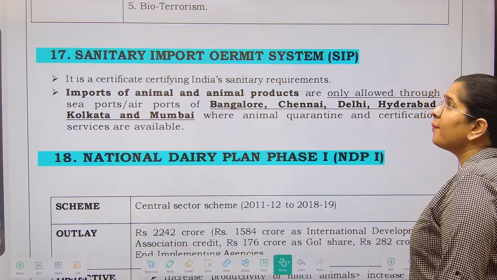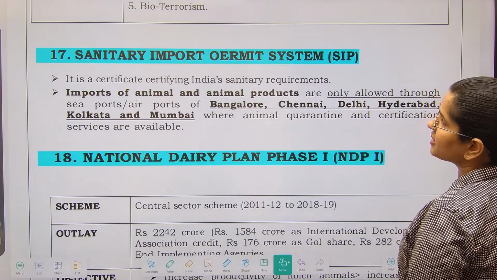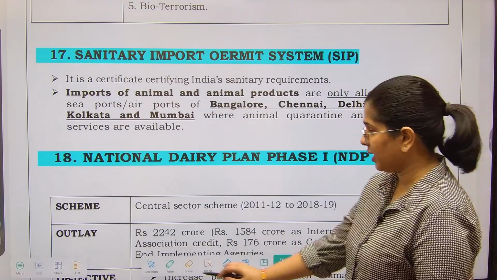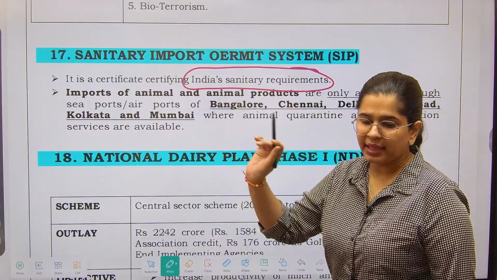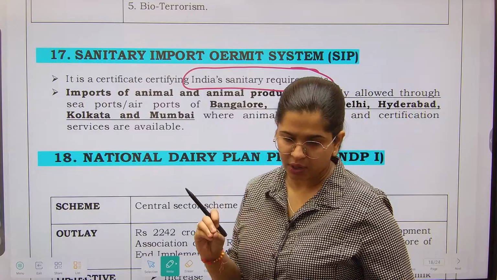So the sanitary import permit system is a certificate certifying India's sanitary requirement, that whatever we are exporting is fit to export, that is having quality to export, right?